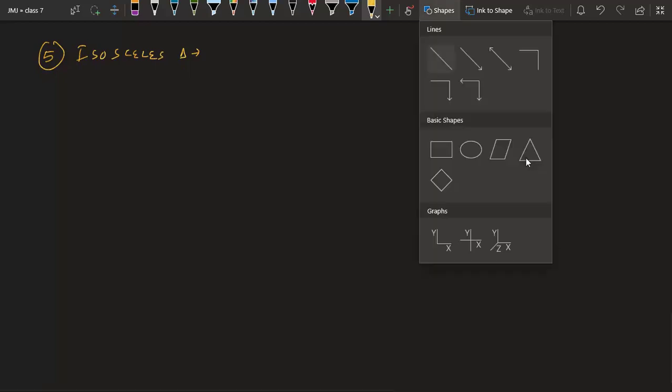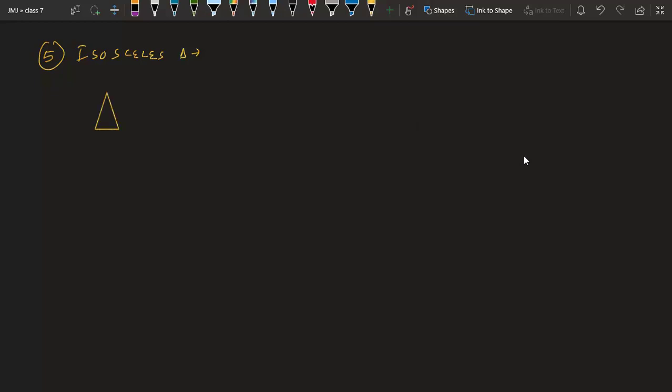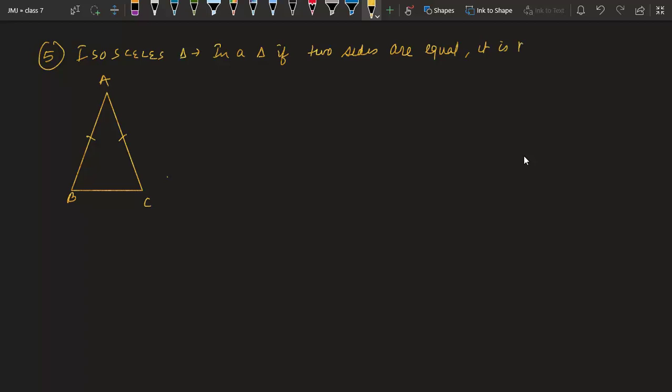So let me draw the triangle. It will look like this, in which you have A, B, C. In this case, these two sides are only equal. Okay, you can see I have not put the dash mark on BC because only AB equals AC. So in a triangle, if two sides are equal, it is known as an isosceles triangle. You can write this on your own.